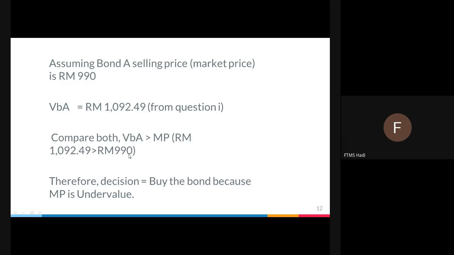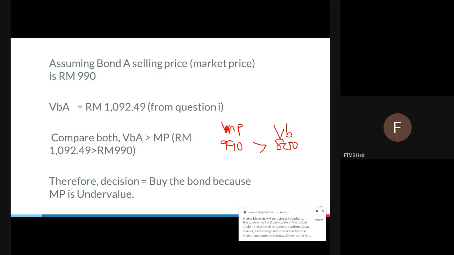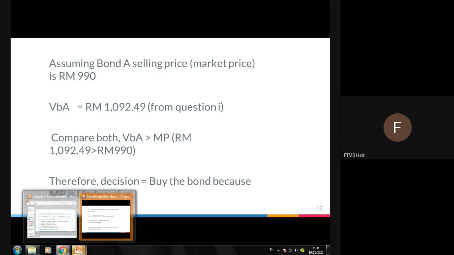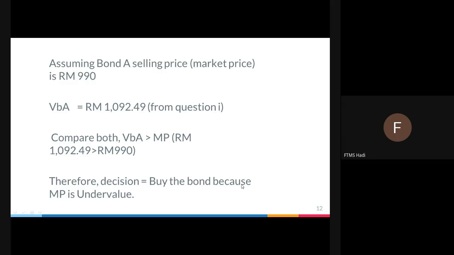But let's say we reverse it. If MP is 990 and you got the answer of, let's say, 800. Sorry, this one is MP, this one is VB. So you estimate that you only have to pay 800, but unfortunately you have to pay 990, which is more than that. So therefore, you don't have to pay.